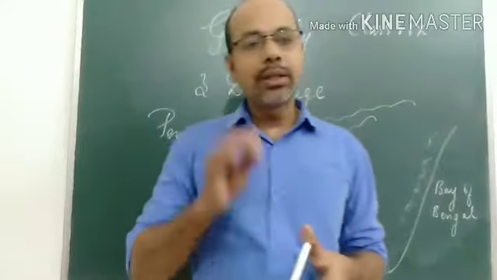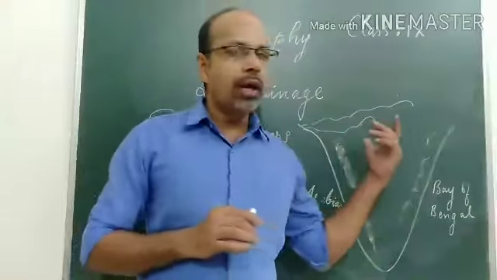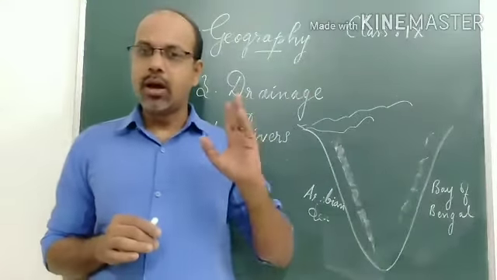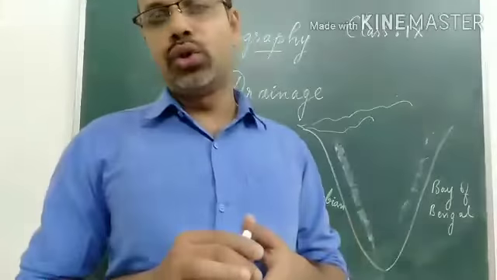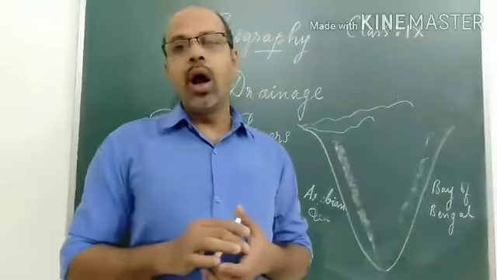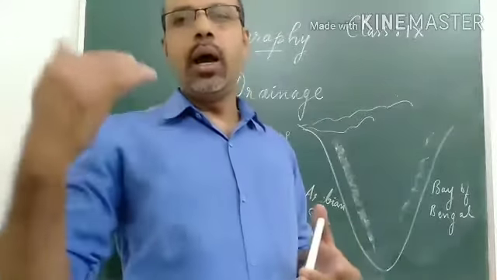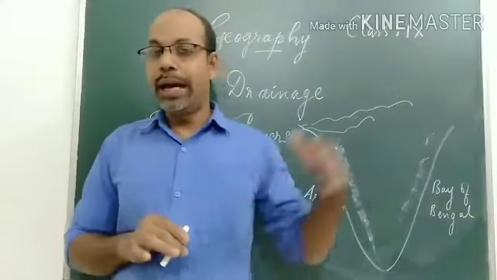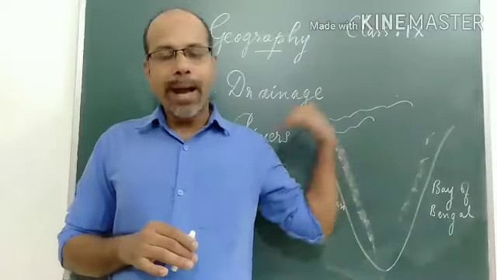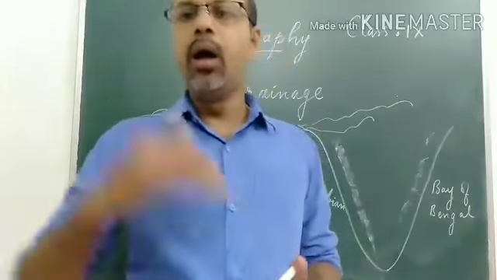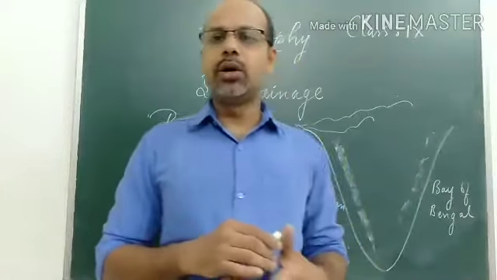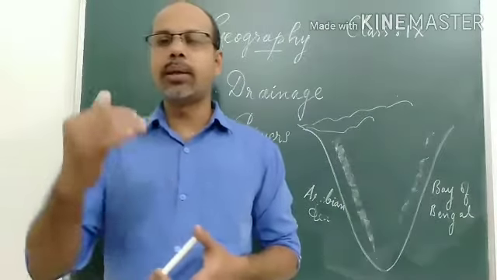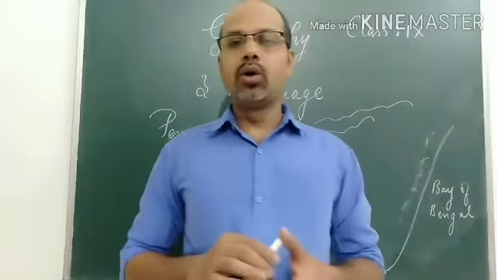But it covers three states. Even though it is much smaller than Narmada, it passes through three states: Madhya Pradesh, Maharashtra and Gujarat, then enters the Arabian Sea. Originating from Baitul district, it flows through a rift valley parallel to river Narmada, covering Madhya Pradesh, Maharashtra and Gujarat.